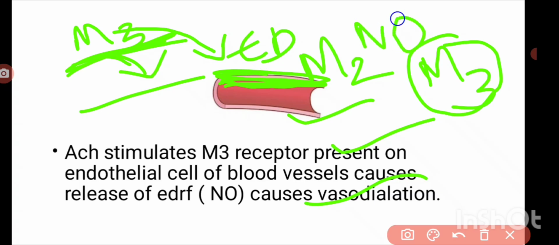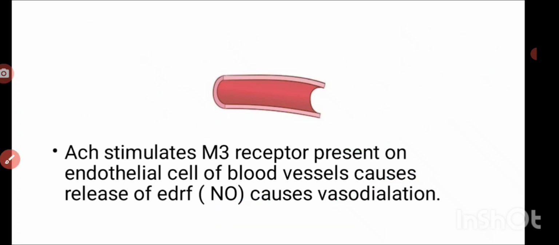Okay, so this will indirectly cause the relaxation of the smooth muscle. Here they do not directly relax the smooth muscle, so they relax the smooth muscle through the release of nitric oxide. Apart from that, through M3 receptors, which cause the dilation of the smooth muscles in the penis, which is responsible for erection as well.